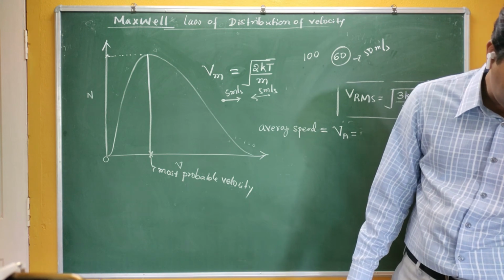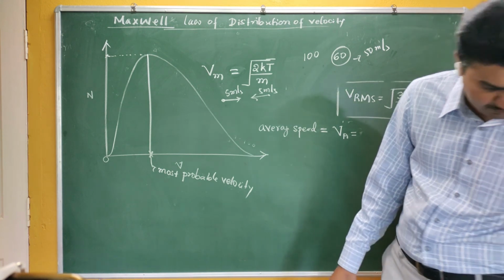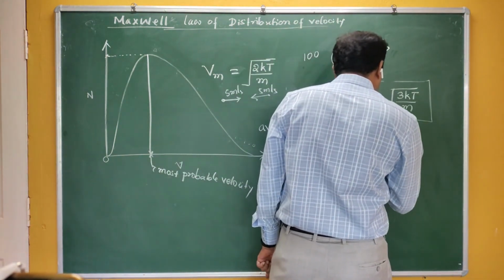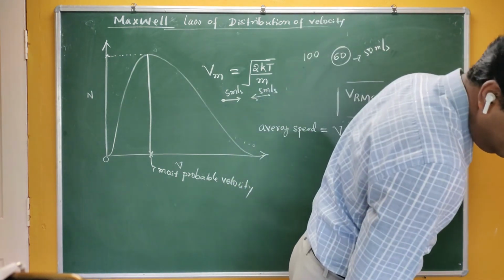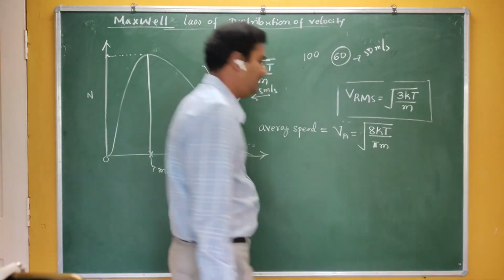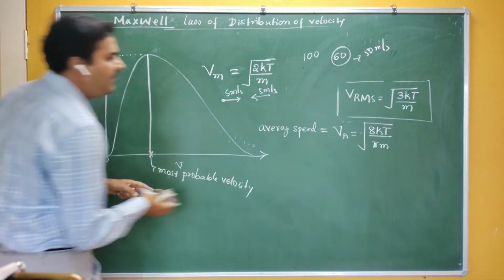In the problem part we require it, therefore I am taking these formulas from the textbook. It is written as the square root of 8kT by pi m. Yes, it is correct, it is pi m. You can see it. This is the average velocity.